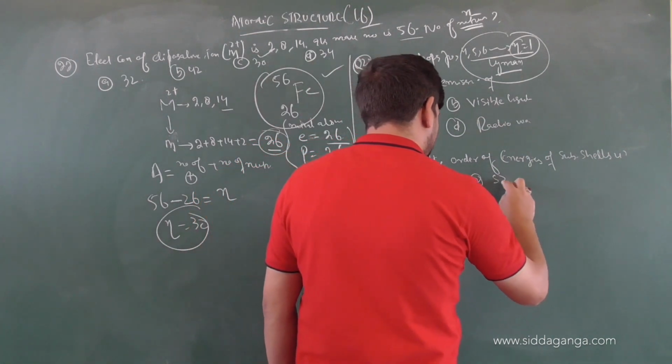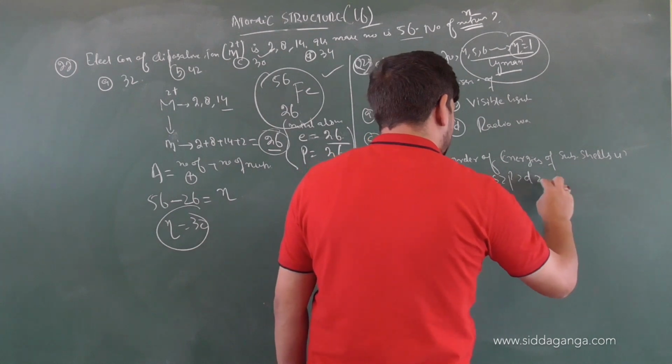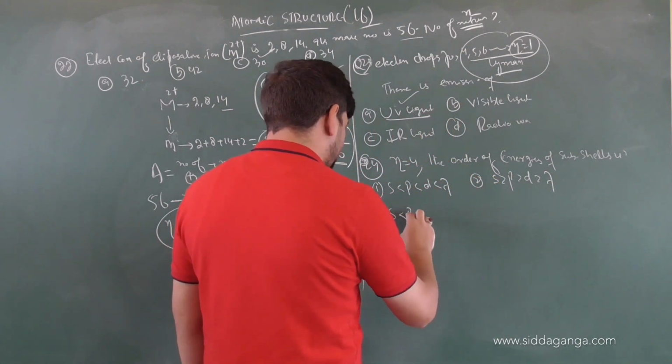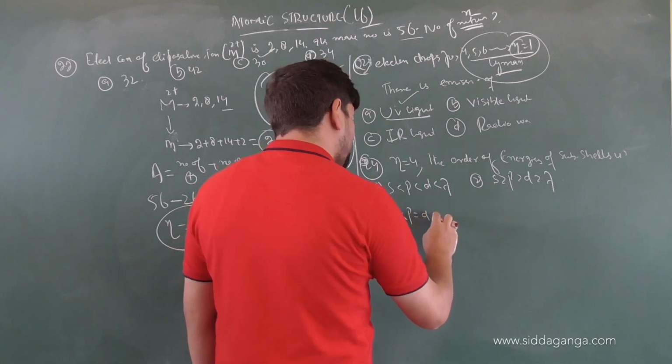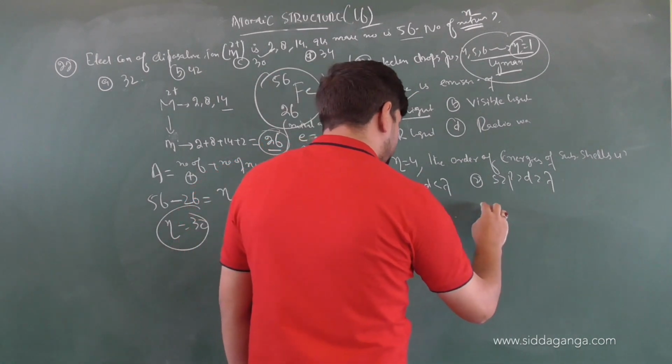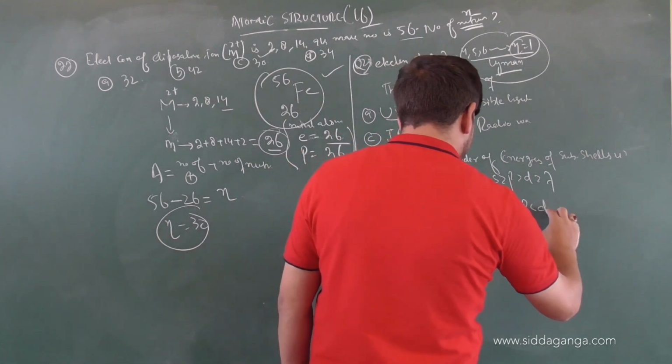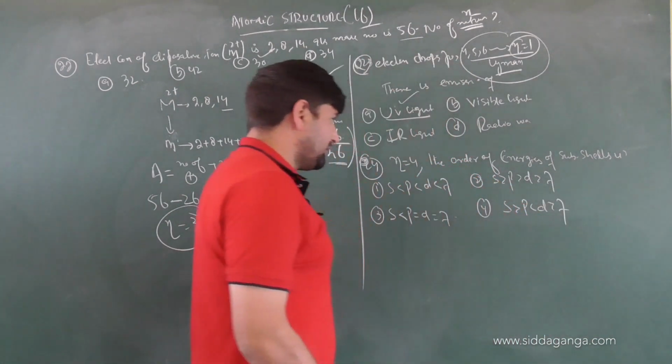Second one, s more than p more than d more than f. Option third, s less than p equal to d equal to f. And option fourth is s more than p less than d more than f.